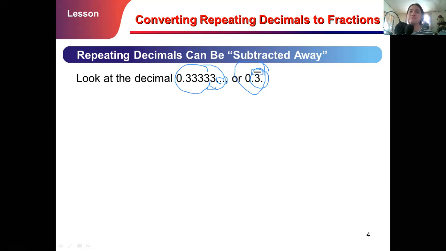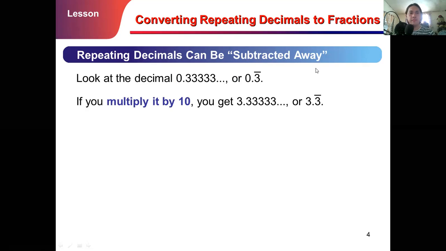Now, to have an example, look at the decimal 0.33 or 0.3 bar, where 3 is repeated. If you multiply it by 10, then you get 3.3333, or 3.3 bar, correct? Because when you multiply it, you just move one place to the right.